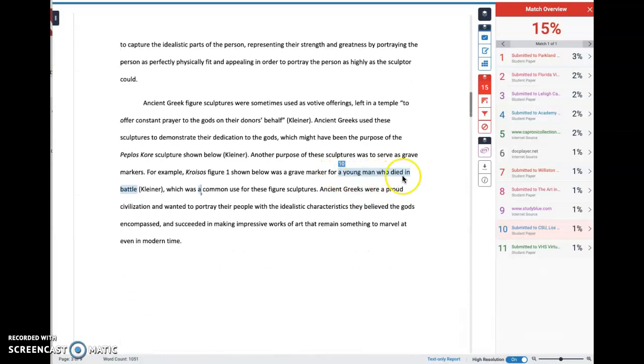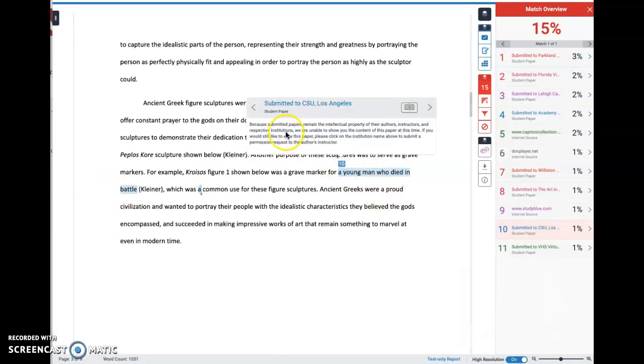We've got 2 places. We've got a little phrase here that if we click here, it's going to tell us that somebody submitted the same exact phrase to a school in California. But this probably isn't a quote. This isn't a plagiarism issue because, quote, a young man who died in battle, how do you say that more simply?